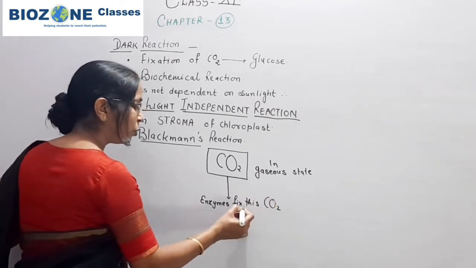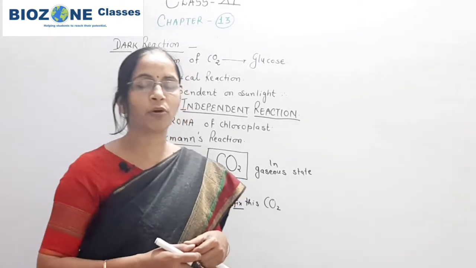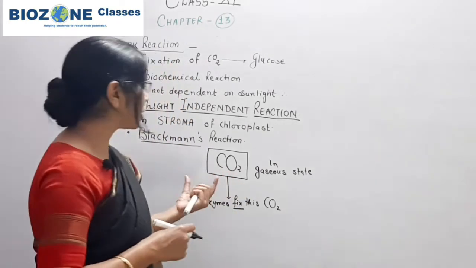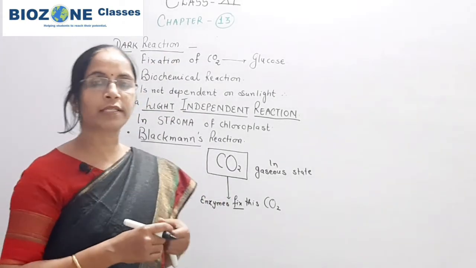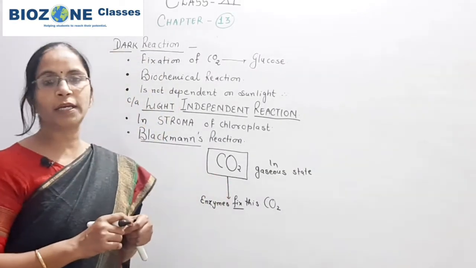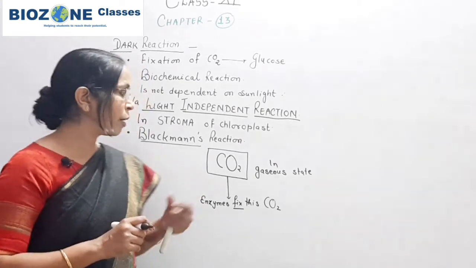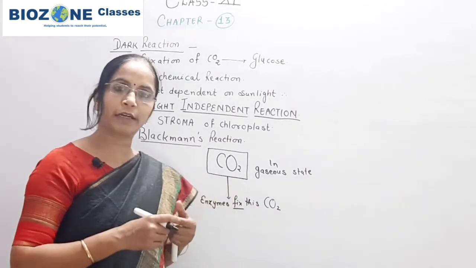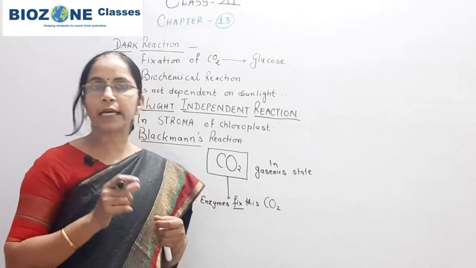Whenever you use the terms fixation of nitrogen and fixation of carbon dioxide, you study it predominantly in biology. Fixation of carbon dioxide means the gaseous compound is fixed in another compound whose presence we can detect in a particular part of the cell. The presence of carbon dioxide inside the cell as such we can't detect, but the presence of glucose you can detect inside the plant cell.